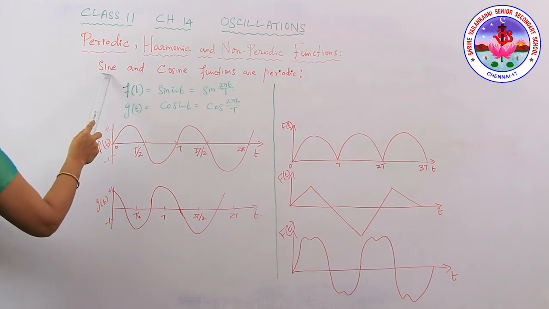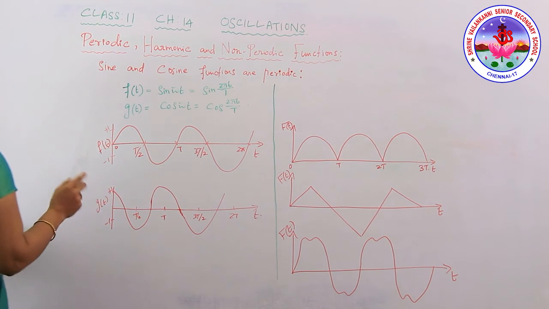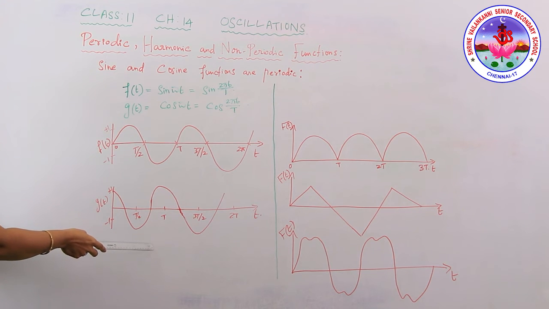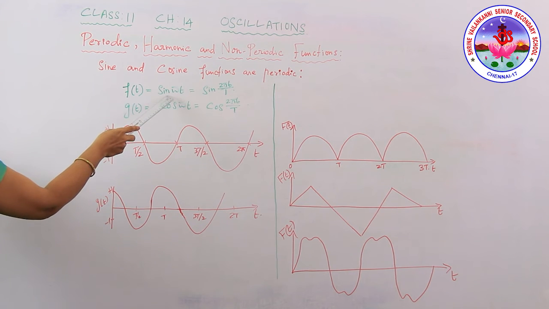So the sine and cosine functions are periodic. See the diagrammatic representation; this shows how the functions vary with time. Obviously, you have to know about this.